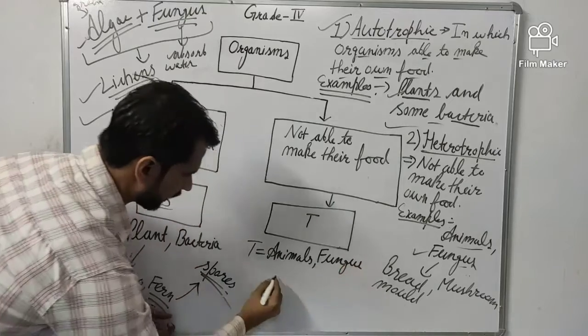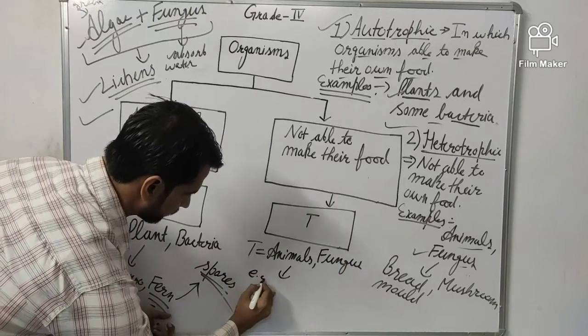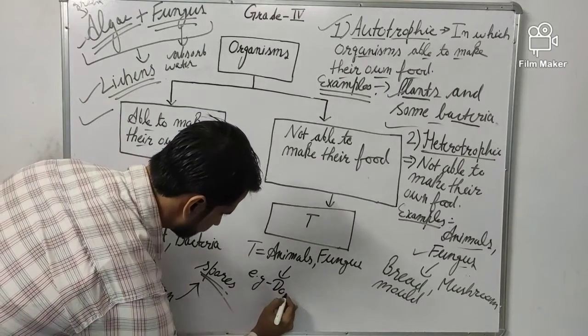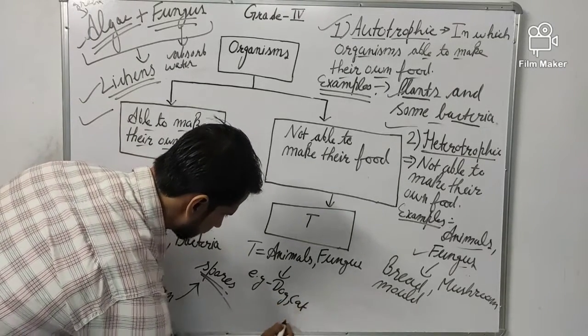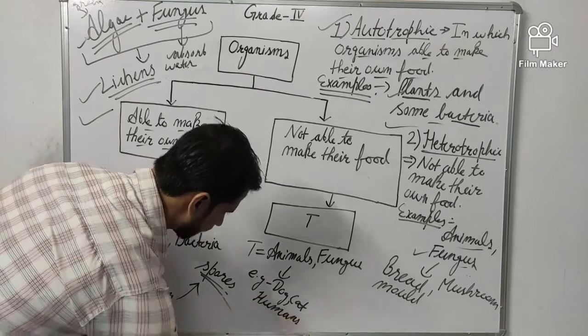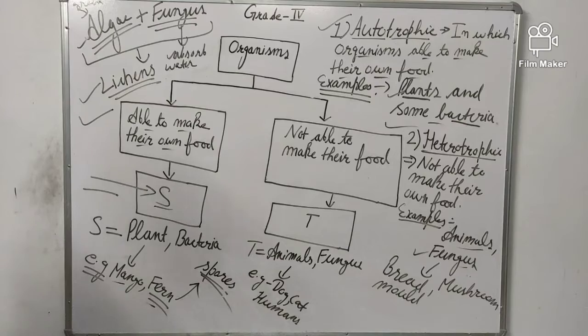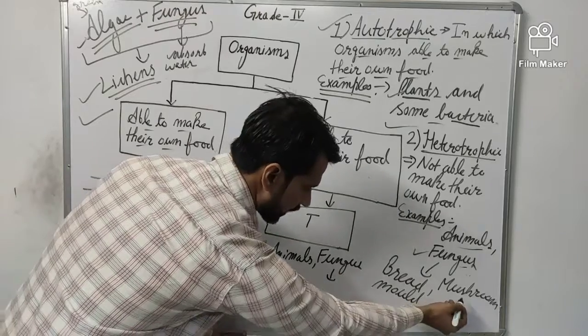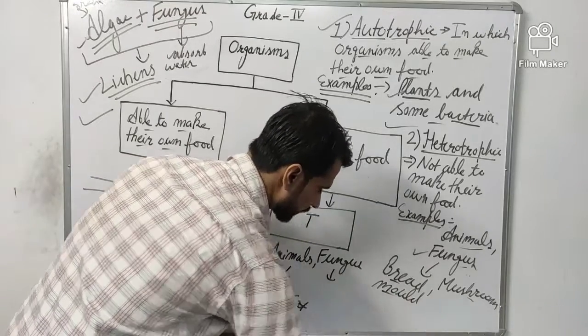or fungus. Like in animals you can put any example, like dog, cat, humans. We are also animals, but we are social animals. We have the power of thinking. Okay, in fungus you can easily write an example of fungus. I write here bread mold, mushroom.